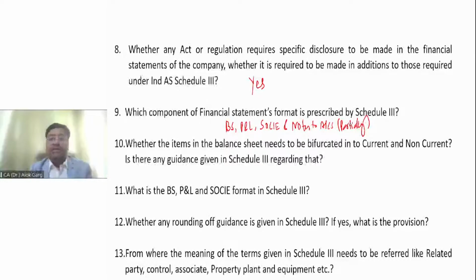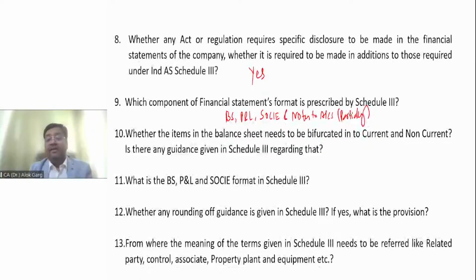Question number 10. Whether the item in the balance sheet needs to be bifurcated into current and non-current? Yes. Is there any guidance given in the Schedule 3 regarding that? Yes. Schedule 3 also provides the guidance with respect to current and non-current. What is current? What is non-current? It provides comprehensive guidance.